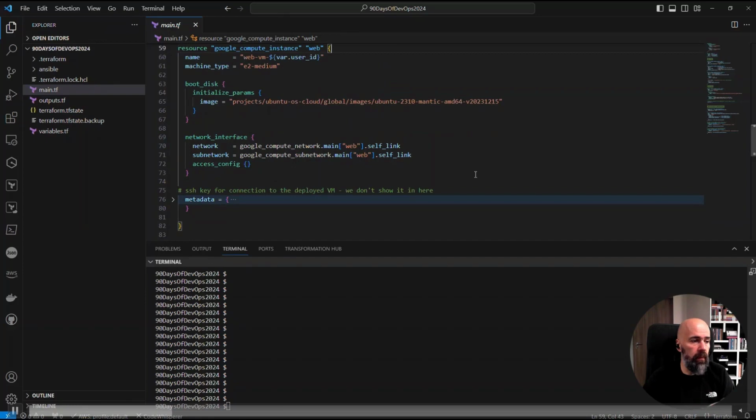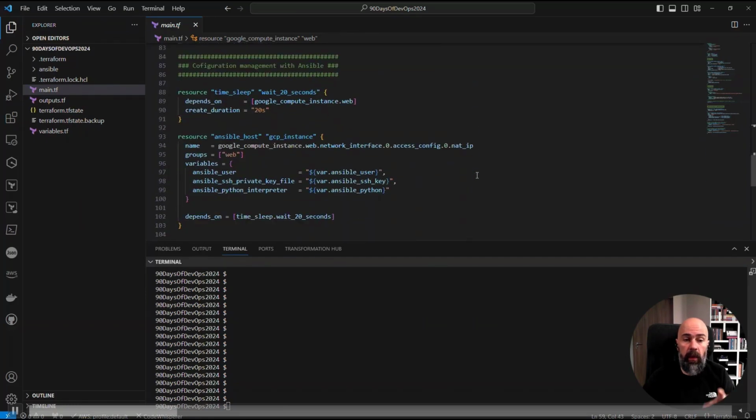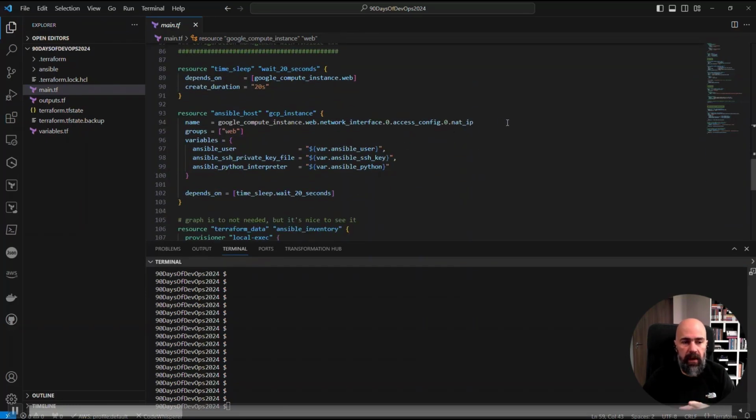And with that, we ended our infrastructure provisioning. It is time to start doing the configuration of the infrastructure. So what we want to achieve is to deploy a very, very simple web app on top of a newly created VM. The first thing that we added here is a time sleep resource. So it's basically waiting a number of seconds for the VM to boot up, or the services to boot up. I chose 20 seconds.